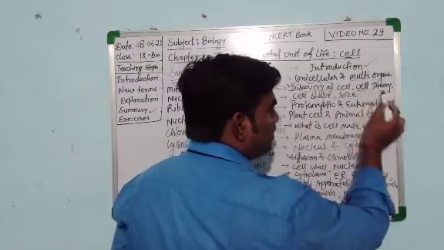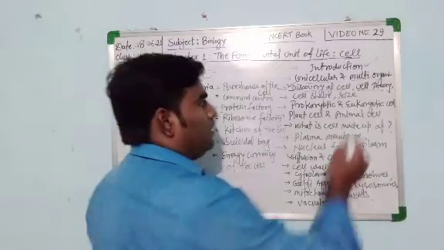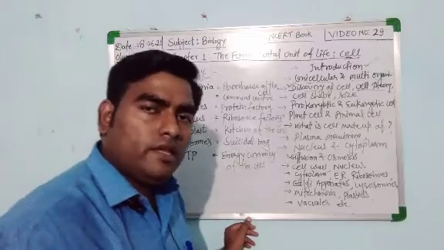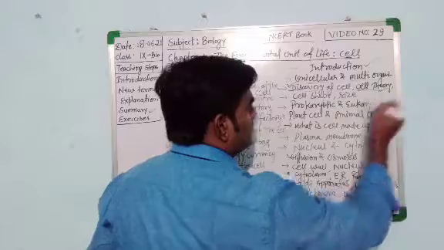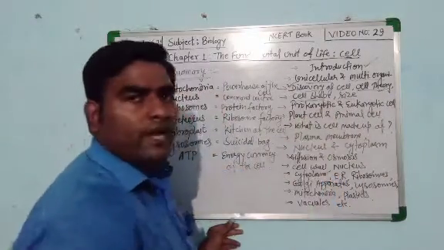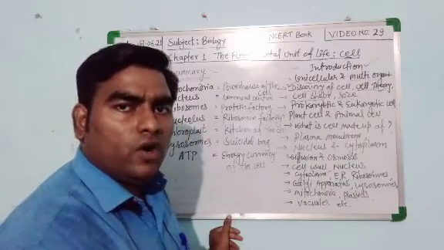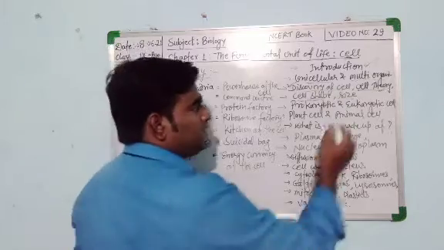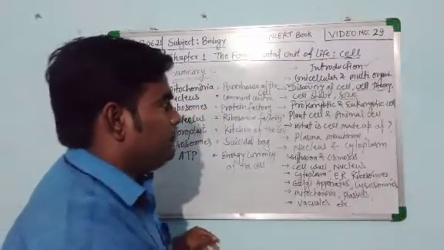Then the cell theory given by Schleiden and Schwann. According to this cell theory, omnis cellula e cellula: every cell arises from a pre-existing cell. So we saw the cell theory. Now the cell shape and size. Cell shape is variable, cells can be elongated, rounded, oval, many kinds of shapes, and size also varies from very small to very large.